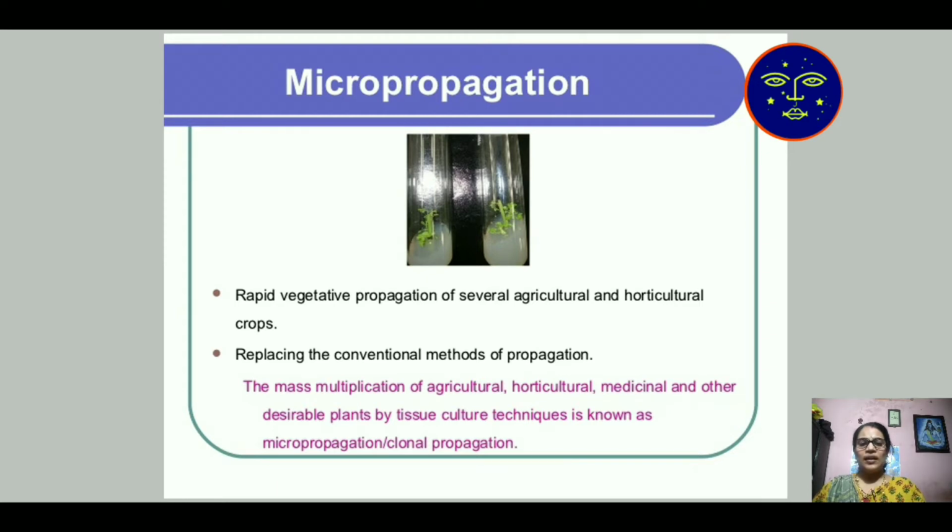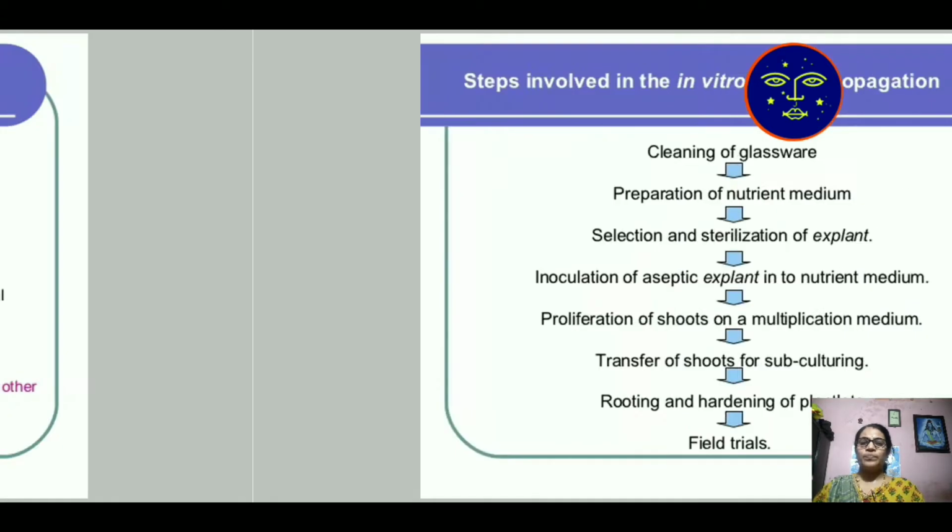From a single explant or a single cell, a big plant is produced because it contains the power of regeneration. When we add the plant in agar medium, it gives a huge plant. That process is known as micropropagation.